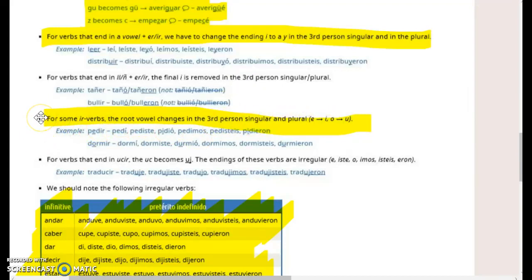For some IR verbs, there is a stem change. So these are basically verbs that will change only in the third person singular and the third person plural, and they will change either E to I or O to U. The only two O's to use are dormir and morir, and some examples of E's to I's are like servir, repetir, pedir, vestir, and they would conjugate normally in the yo and tú, and in the él/ella they would change in the stem, and they go back in the nosotros and vosotros, and they change again in the third person plural.